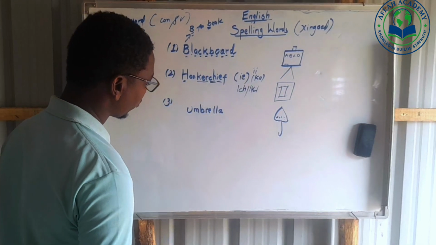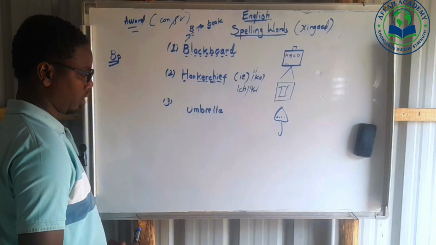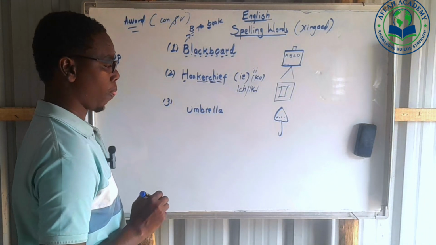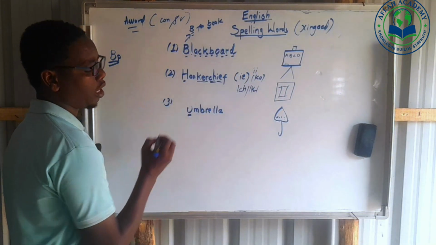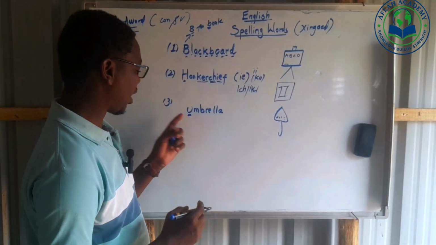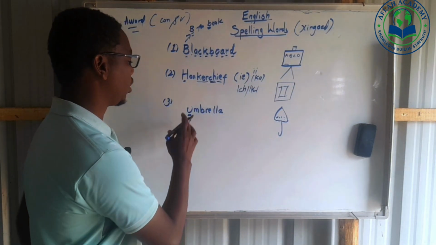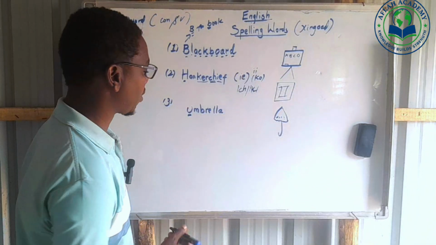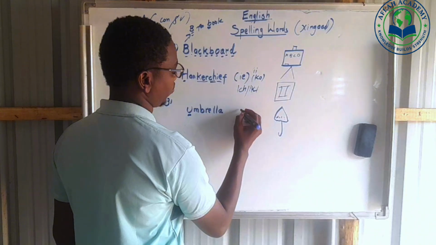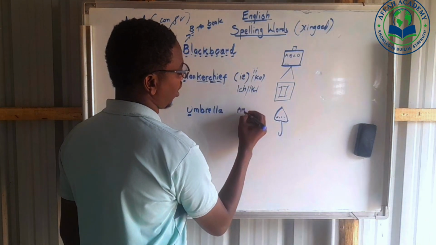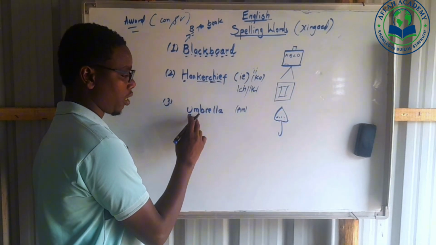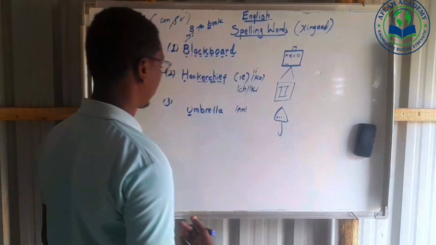And then, when you look at the word very clearly, here we are saying umbrella, and then we don't see A here. Are you seeing it there?